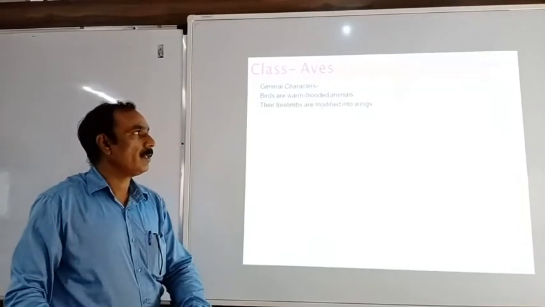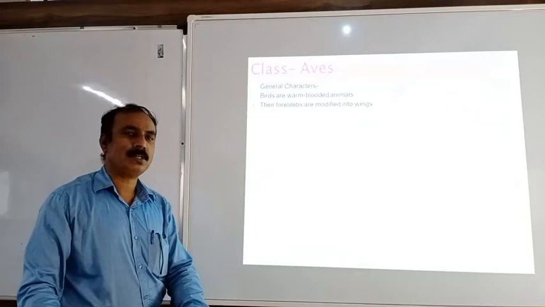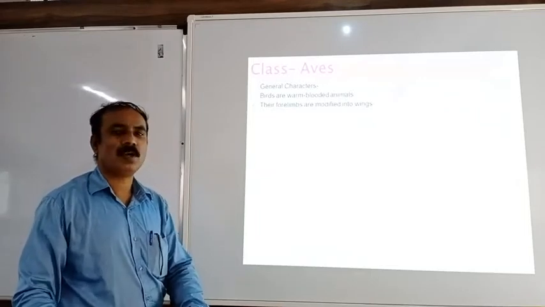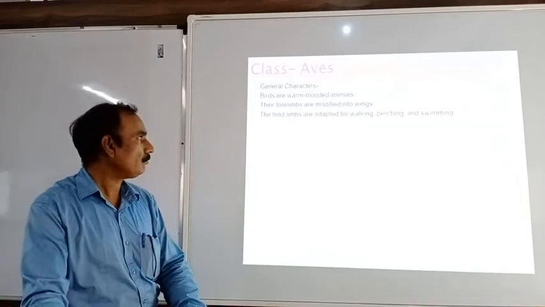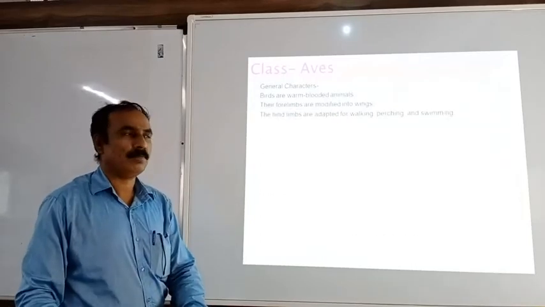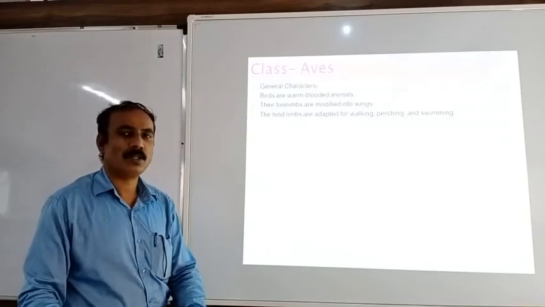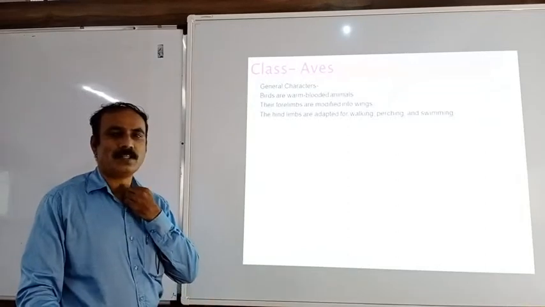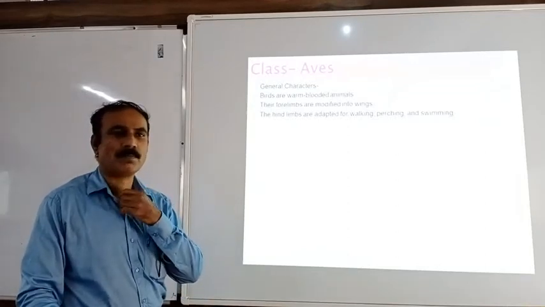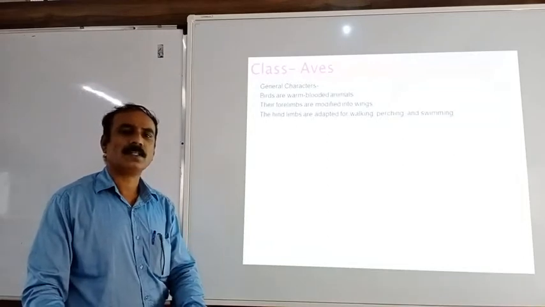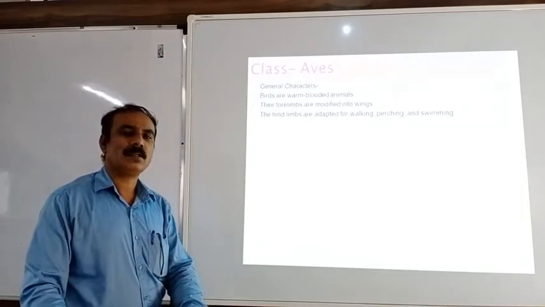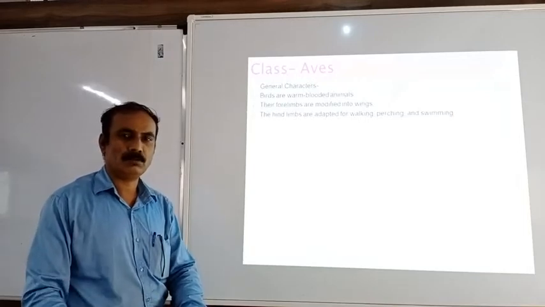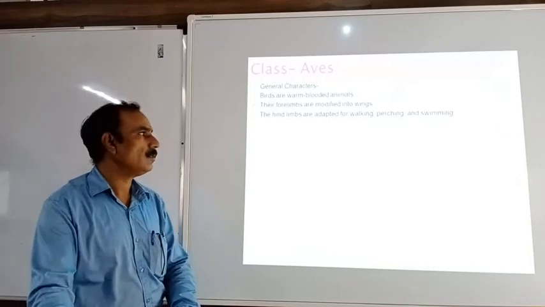Their forelimbs are modified into the wings. So you have observed the birds, there are the wings. That means they are nothing but the modification of the forelimbs. There are hind limbs which are adapted for walking, perching and swimming purposes. You know that there are some birds which are present in the water. They are called the aquatic birds. And their legs are modified for swimming because in between the toes there are webs for swimming.